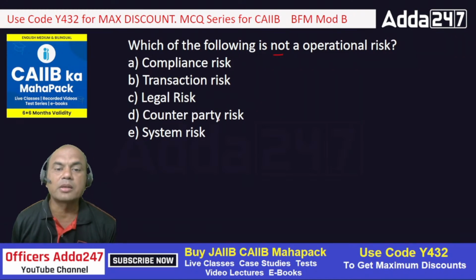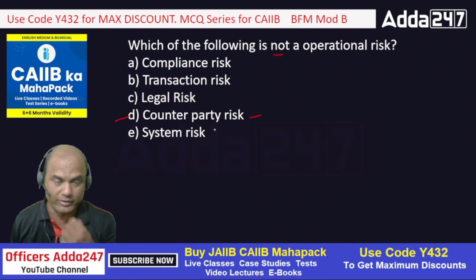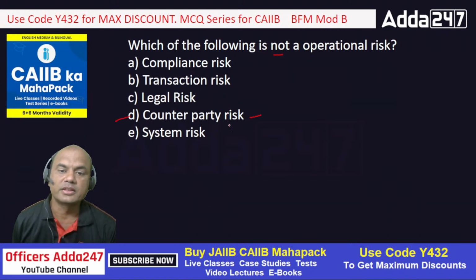Counterparty means the other party fails to give you back the loans or pay for the bonds. System risk is the system failure. So we want the one that is not operational risk. What is the correct answer? A, B, C, D, E. The correct answer is counterparty, because counterparty risk comes under what? Type in the comment section. Counterparty risk comes under which risk? Everyone type fast. Correct, credit risk.